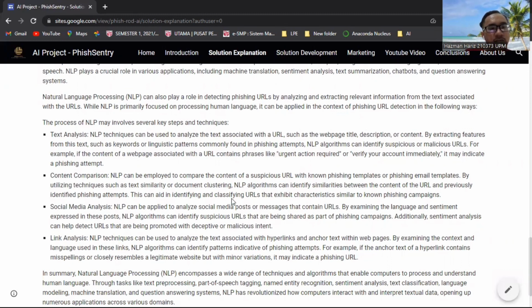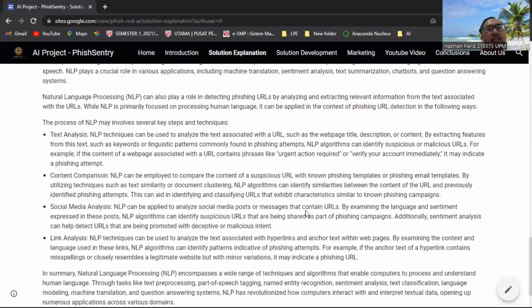And the third one is social media analysis. NLP can be applied on social media posts or messages, examining the language and sentiment of the post, and NLP can identify posts that may be shared as part of a phishing campaign. Additionally, sentiment analysis can help detect links that are being promoted with deceptive and malicious intent.